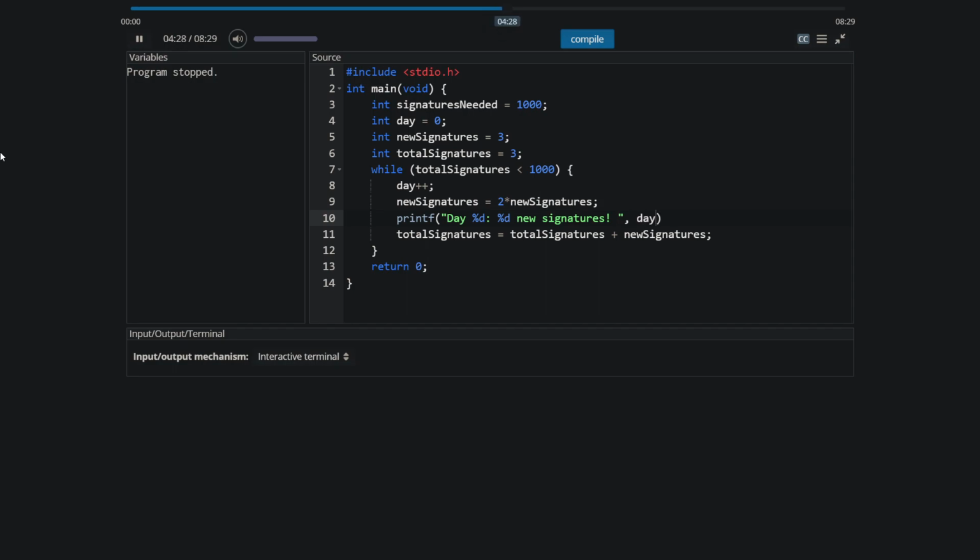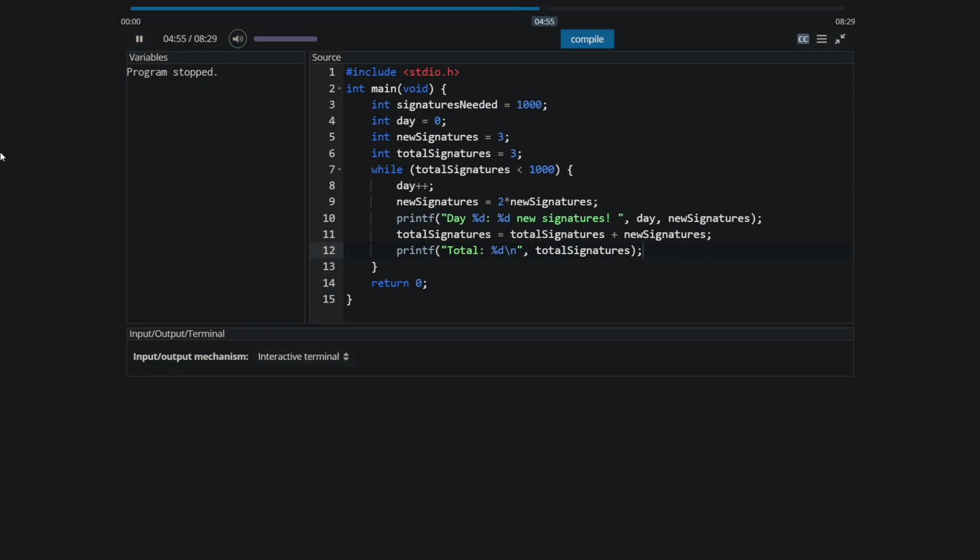And then you want to print out the day for the first %d and new signatures for the second %d. And then once we've computed the total number of signatures, we want to print that out as well. So printf total signatures %d, and then we start a new line after that. All right, that's it.